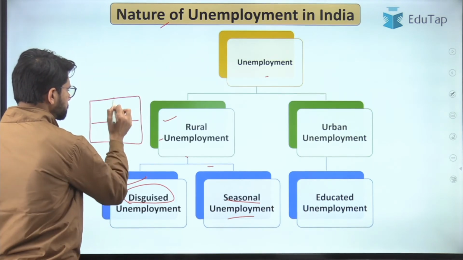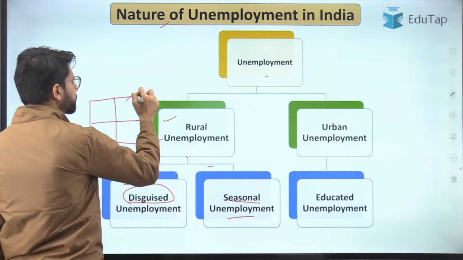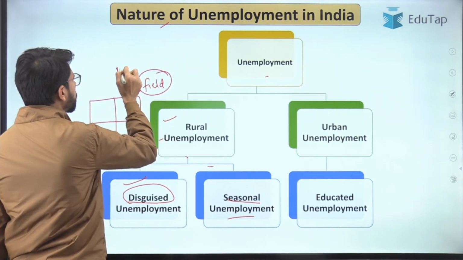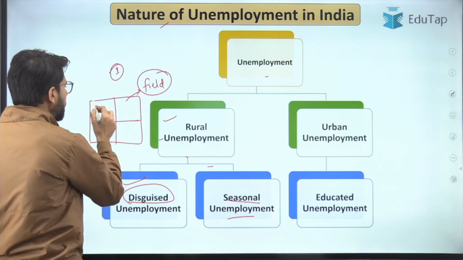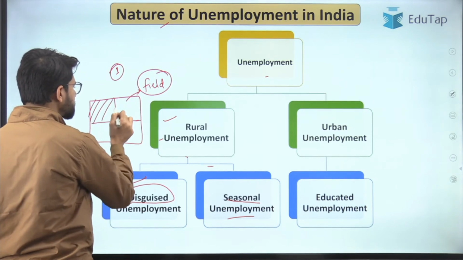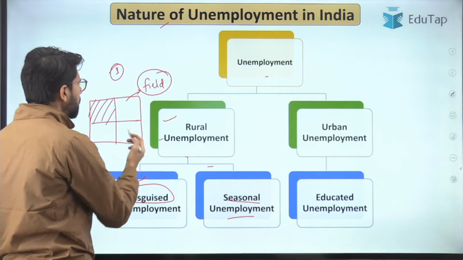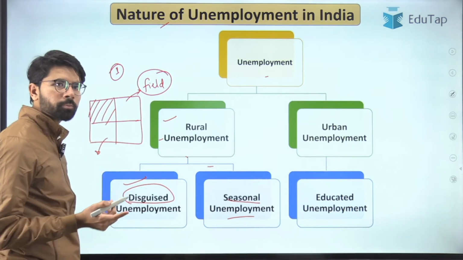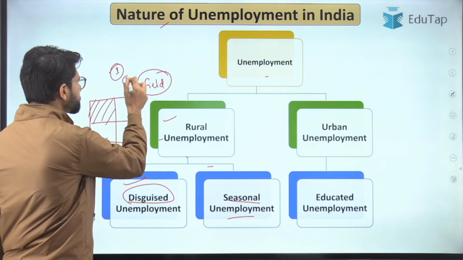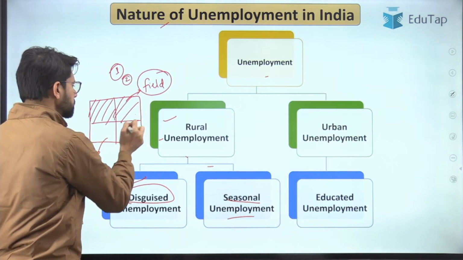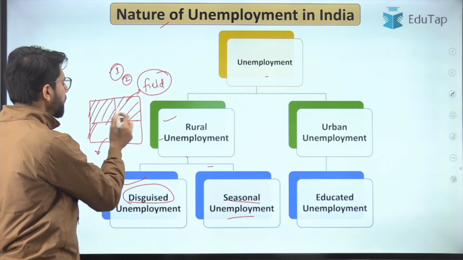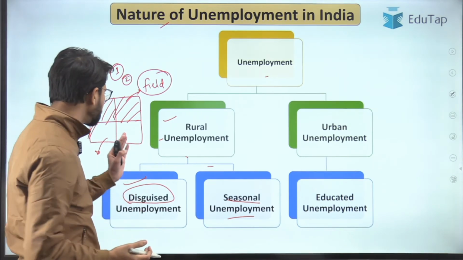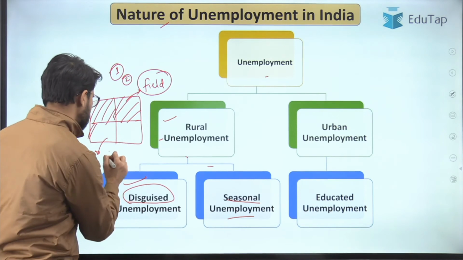Suppose this is a field and one farmer is working upon it, and because he is a single person, he is unable to cover the entire field. Now he thinks that in order to increase the output from this field, he needs to employ another worker. So now with the other person, they will be able to cover this much part, and still some part of the field is left incomplete or is not being put to cultivation.